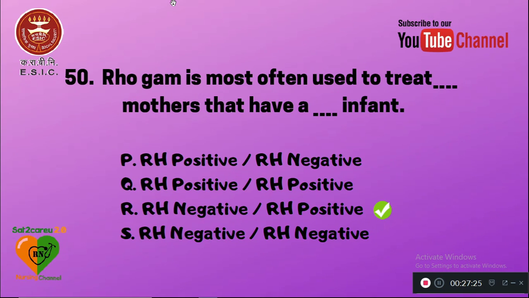And it's the 50th question. RhoGAM is most often used to treat dash mothers that have a dash infant. So you have the options. The right answer is Rh negative mother having an Rh positive infant.